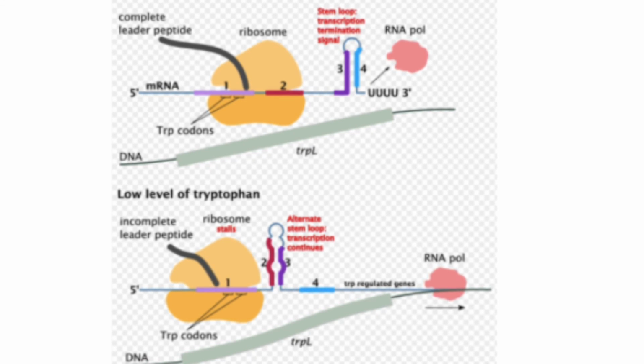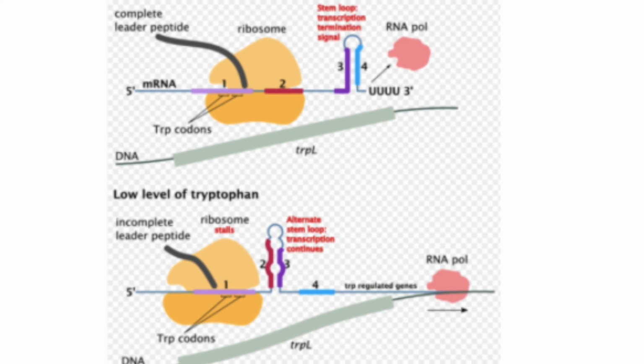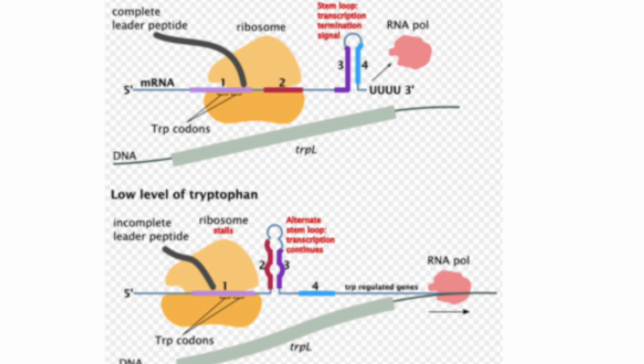When tryptophan is around, it attaches to the repressor molecules and changes their shape so that they become active. A small molecule like tryptophan, which switches the repressor into its active form, is called a co-repressor.